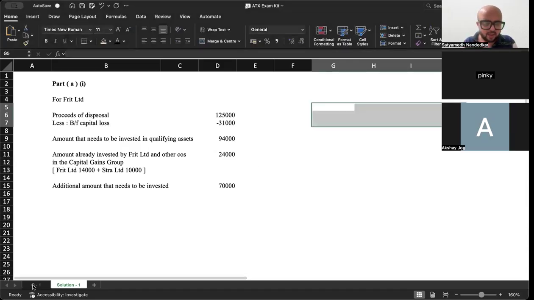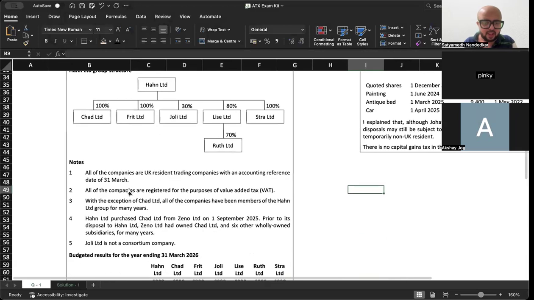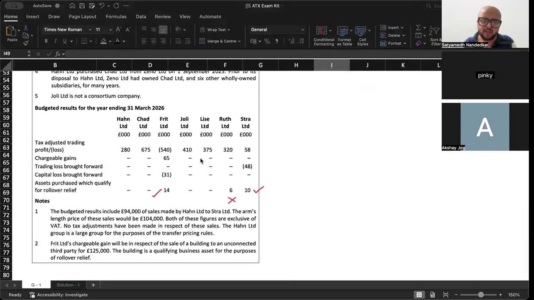अच्छा, गेन कितना हुआ है? बाय द वे, ये कंपनी को गेन हुआ है 65,000 है ना. Chargeable gain is 65,000. In order for the chargeable gain after rollover relief to be equal to the capital loss brought forward, an amount of 31,000 should not be reinvested, है ना? Because 65,000 का आपका gain है, right? 65,000 का gain is the total capital gain when an asset worth 1,25,000 is sold. So in that case, आप पहले री इन्वेस्ट करो इन क्वालिफाइंग बिजनेस असेट्स. आपने 94,000 इन्वेस्ट कर दिया जो भी.